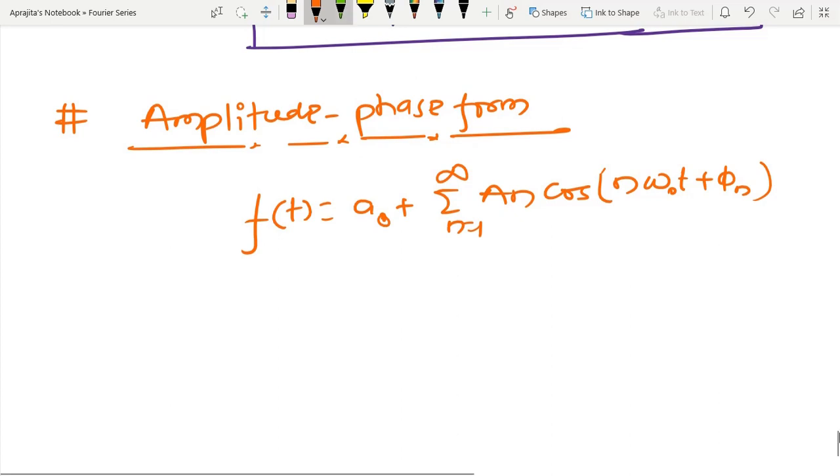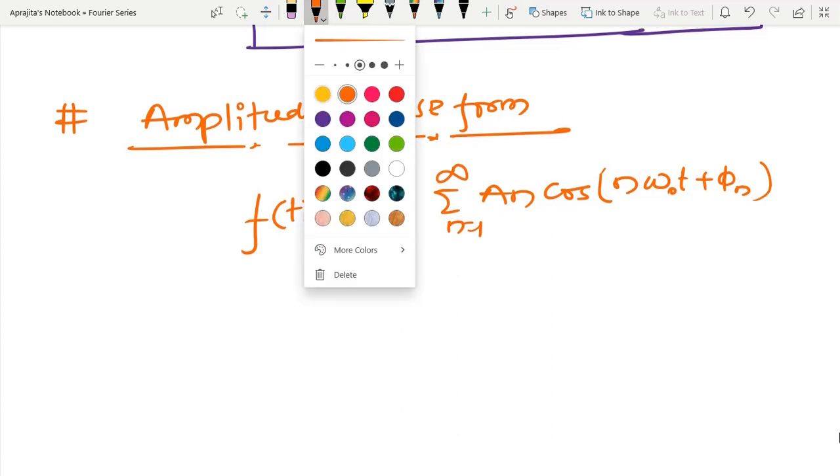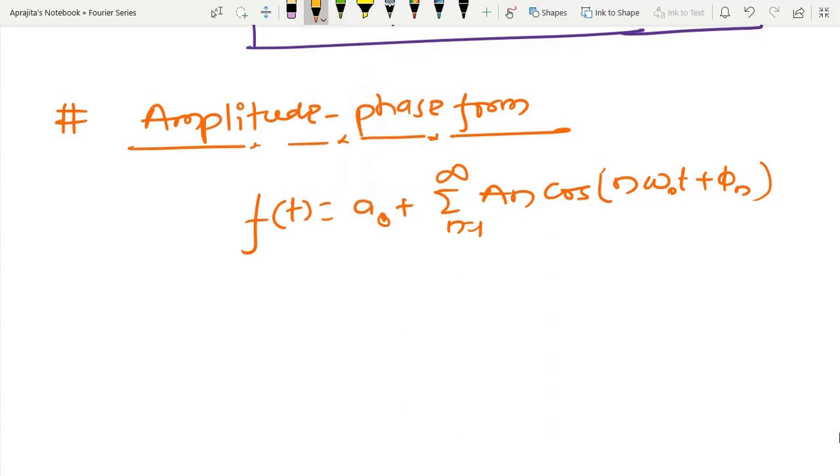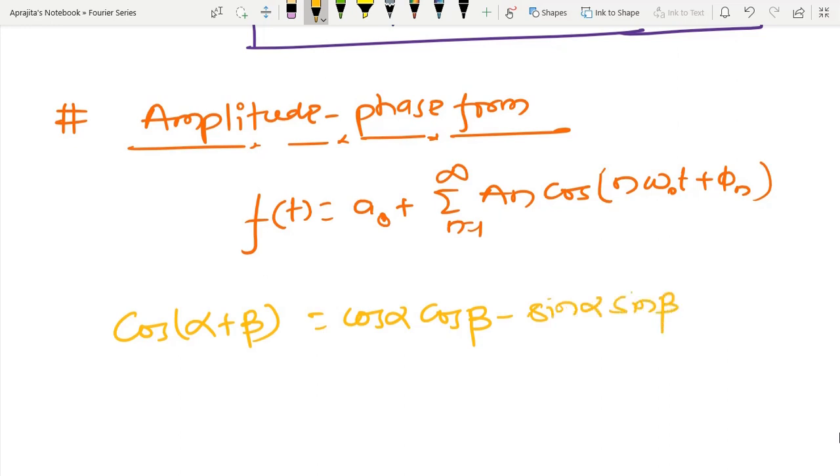In order to do that I am going to apply the trigonometric identity, cos alpha cos beta minus sin alpha sin beta, and after that I am just going to expand the right hand side.